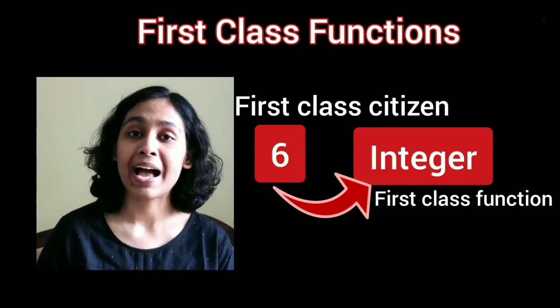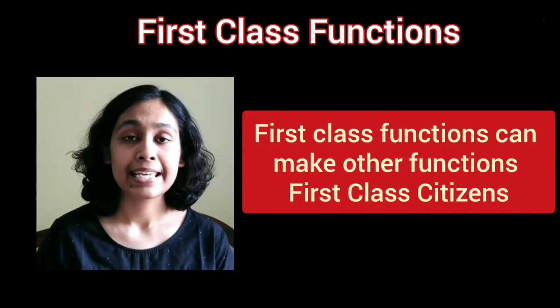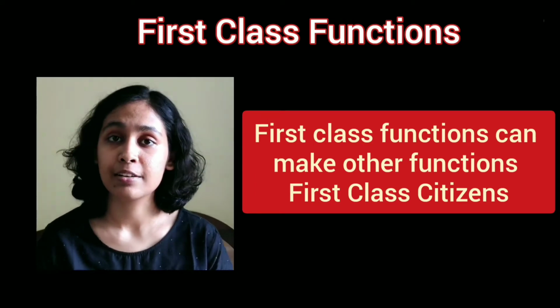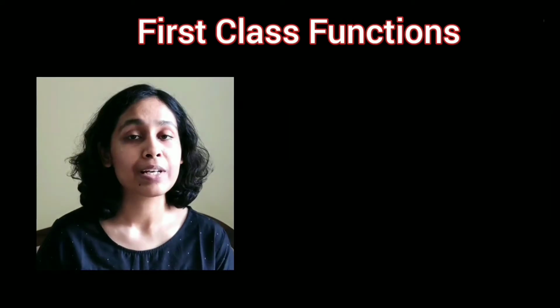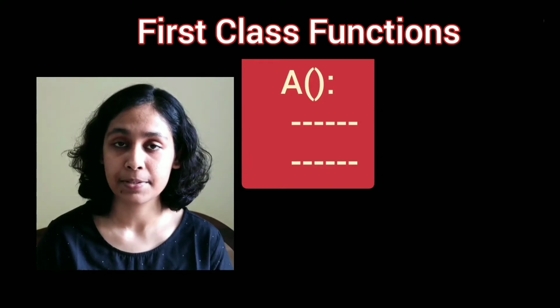Now let's go back to the first statement that I made. First class functions can make other functions first class citizens. So let's take a function A which has a certain piece of code inside it.